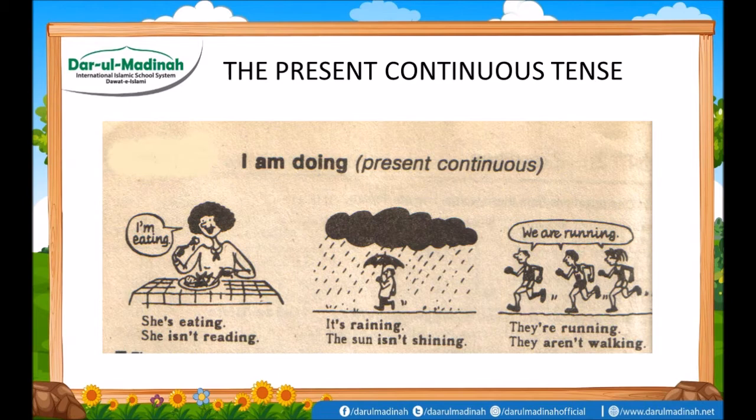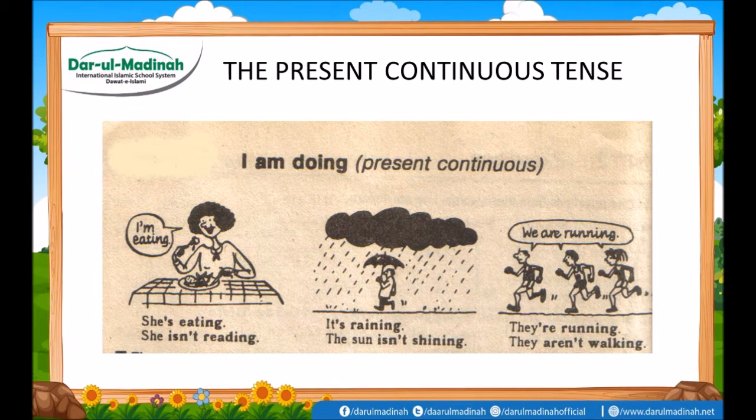These are also some examples for you. I am doing, you are doing any kind of work during the time, and the time is continuing. It is known as present continuous tense. I am eating, or you can say that she is eating or she isn't reading.